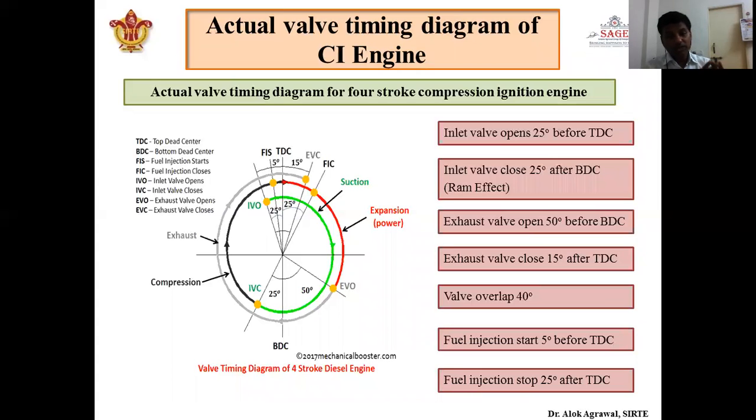Okay, because fuel injection is not an instantaneous process; it requires a certain duration of time. So ideally it requires 30 degree of crankshaft revolution so that the complete amount of fuel gets injected, and it is sure that it will burn, because if it does not burn, it is a complete wastage. It will also increase pollution. So we have to fix this fuel injection period very carefully, so that it is not too short, which would not produce enough power, and not too long, so that the fuel does not remain unburnt. So we have to calculate it very judiciously.